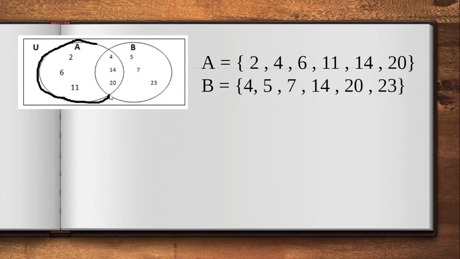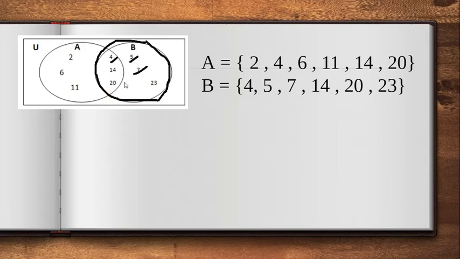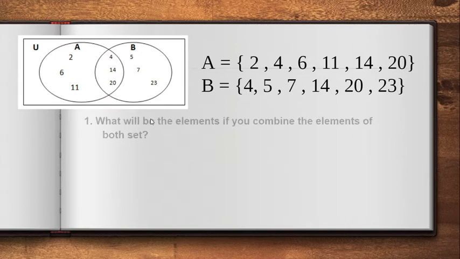Under this A, I have the elements 2, 4, 6, 11, 14, and 20. Now, how about for my B? I have here 4, 5, 7, 14, 20, and 23. So meaning to say, that is my set A and that is my set B. Now, first question. What will be the elements if you combine the elements of both sets?